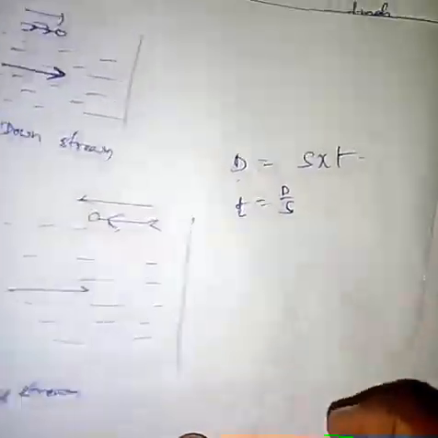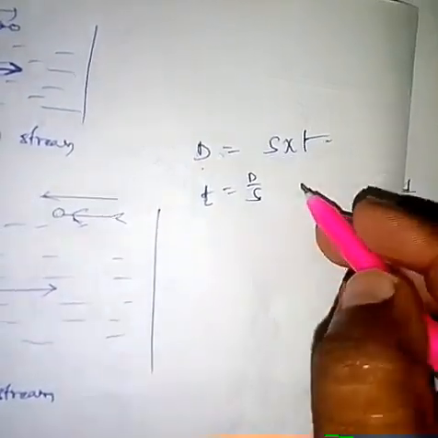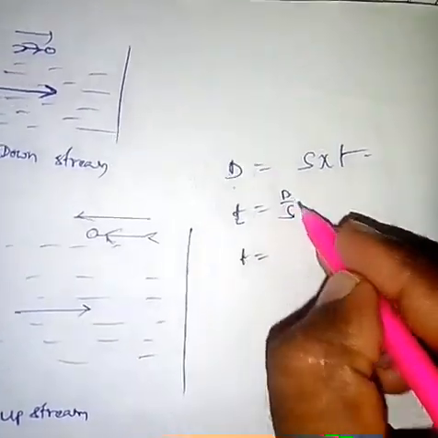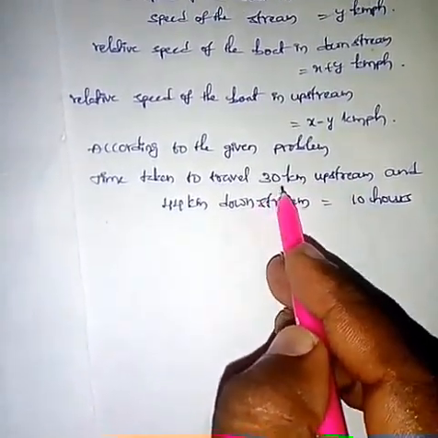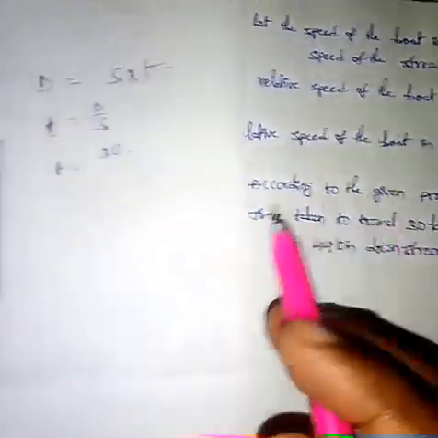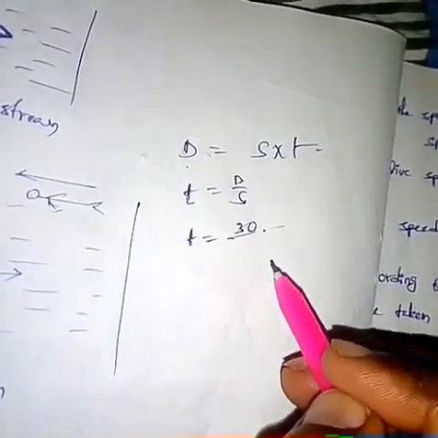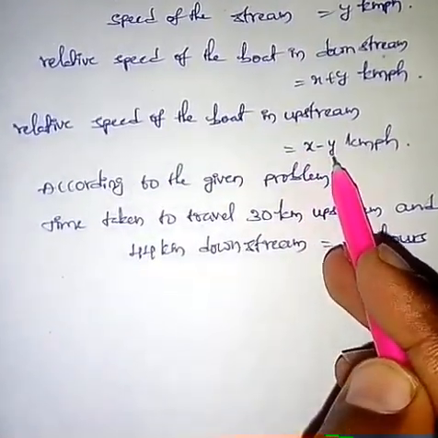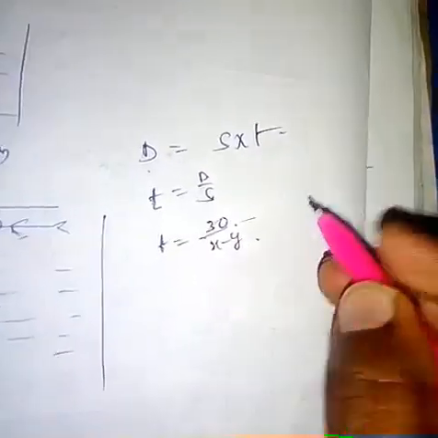So T equal to distance, 30 kilometers, because it is given in the problem. So that's why distance equal to 30 by what is the speed of the boat in upstream? Yes, relative speed of the boat in upstream equal to x minus y. So the time is 30 by x minus y.